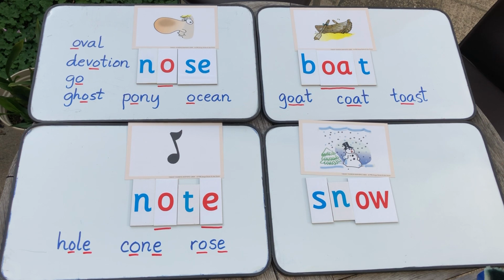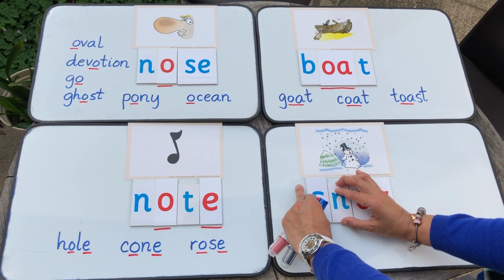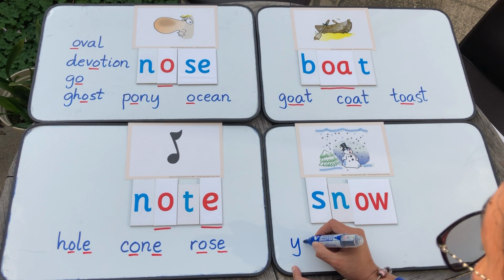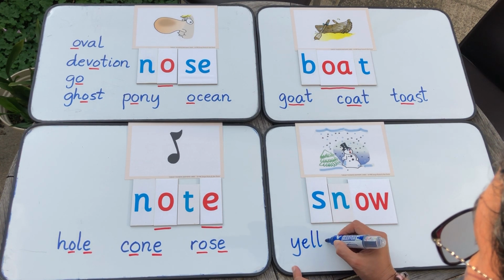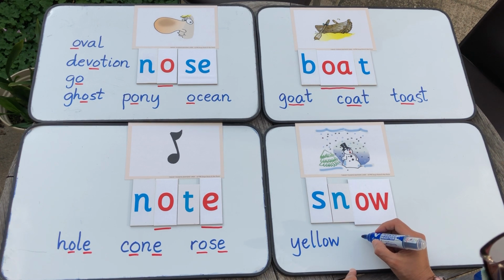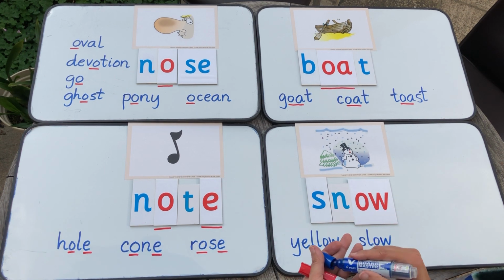Now, what about in snow? Can you think of a word that has the same phoneme and grapheme as the O in snow? OW. Yes, the color yellow. And there's also slow. Please be fast. Don't walk so slow.